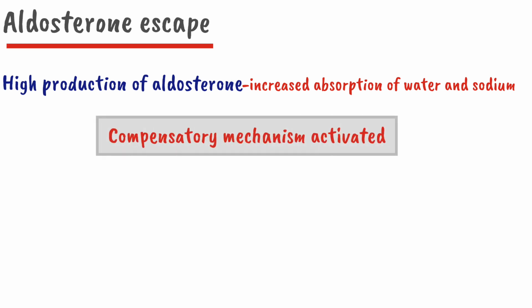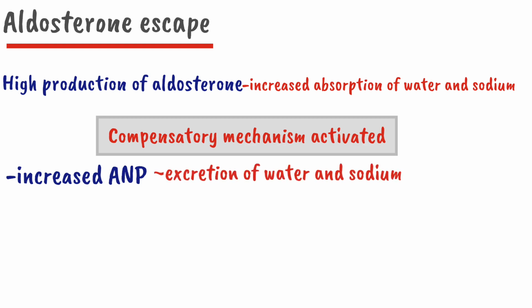Whenever there is a high production of aldosterone, it will lead to increased absorption of water and sodium. At the same time, a compensatory mechanism will get activated, such as increased ANP. So when there is increased ANP, this will lead to increased excretion of sodium and water.